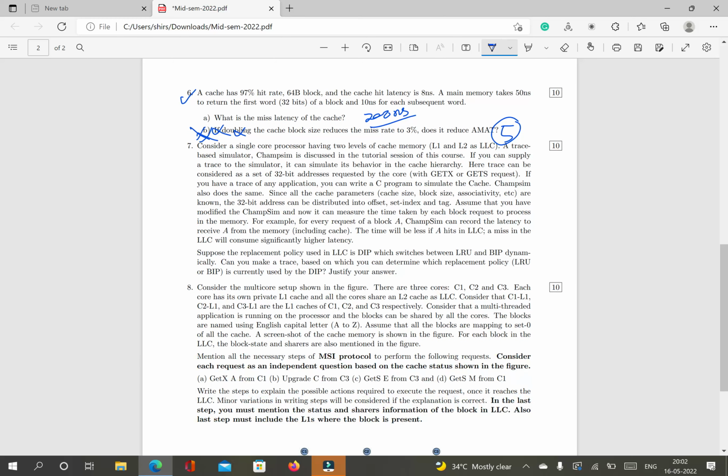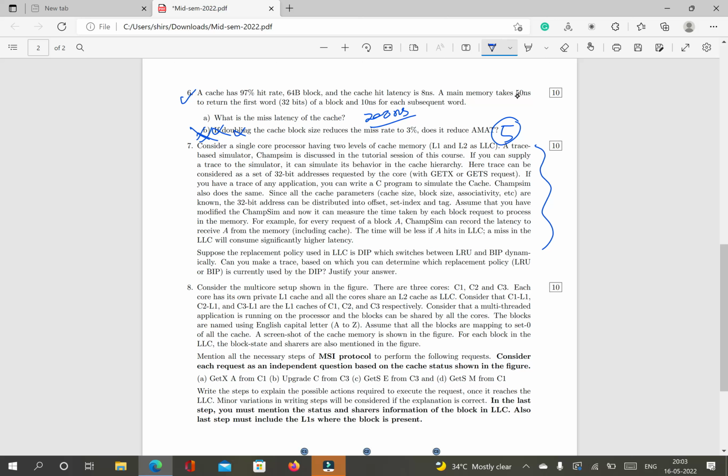Okay. Question number 7, very straightforward. This is a security related question. Here the answer is, you just need to run a thrashing trace. If you run a thrashing trace from a particular core and count the number of misses. If you read the question, I have already explained how to detect a miss and how to detect a hit based on the time. So simply run a thrashing application.